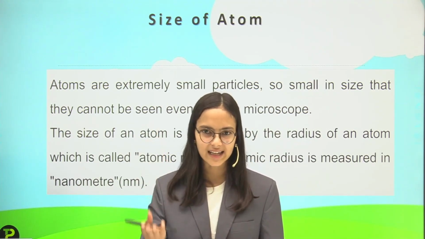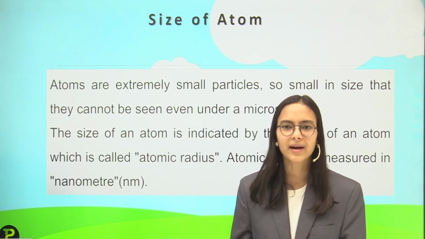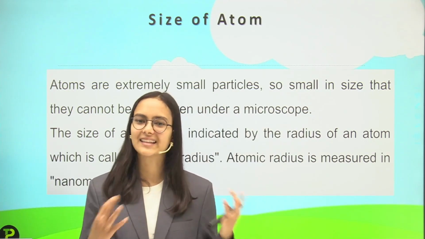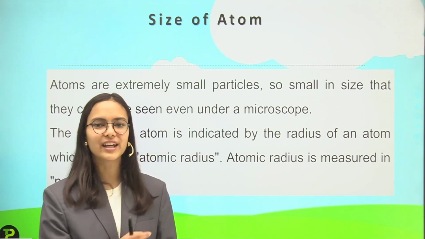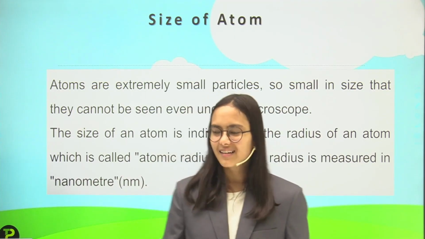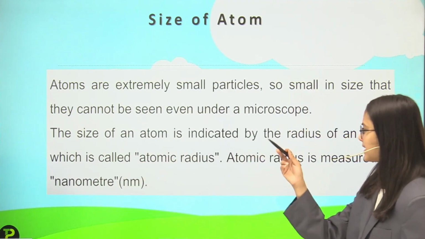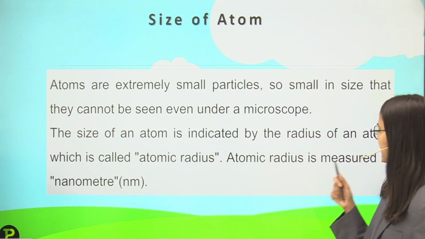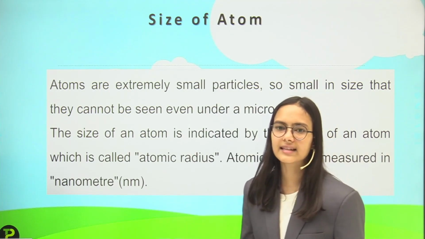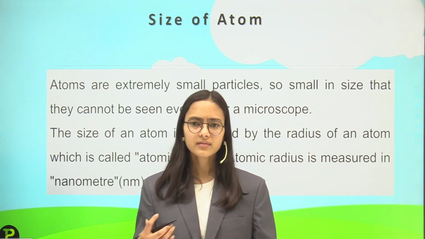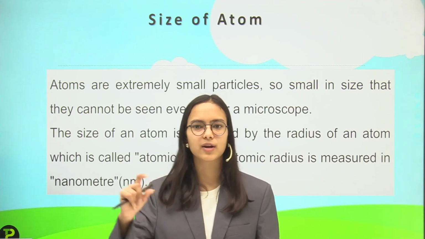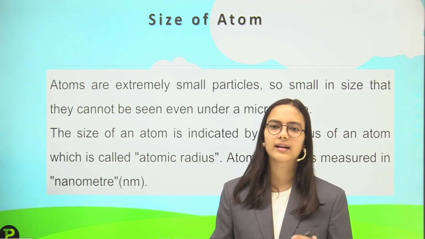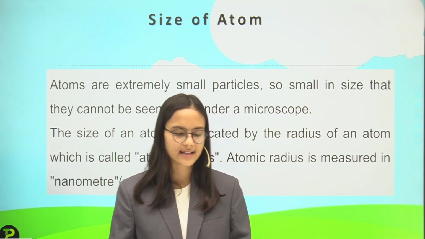We cannot see it with the naked eye, and not even with a microscope. So you can imagine how small they are. Anything we see is made up of matter, and we cannot even see that smallest particle. Then, the size of the atom is indicated by its radius, which is called the atomic radius. Atomic radius is measured in nanometers, and the size of atoms is measured by taking their radius, because atoms are spherical. So we take the radius and can say approximately what their size is, and the size is in nanometers.